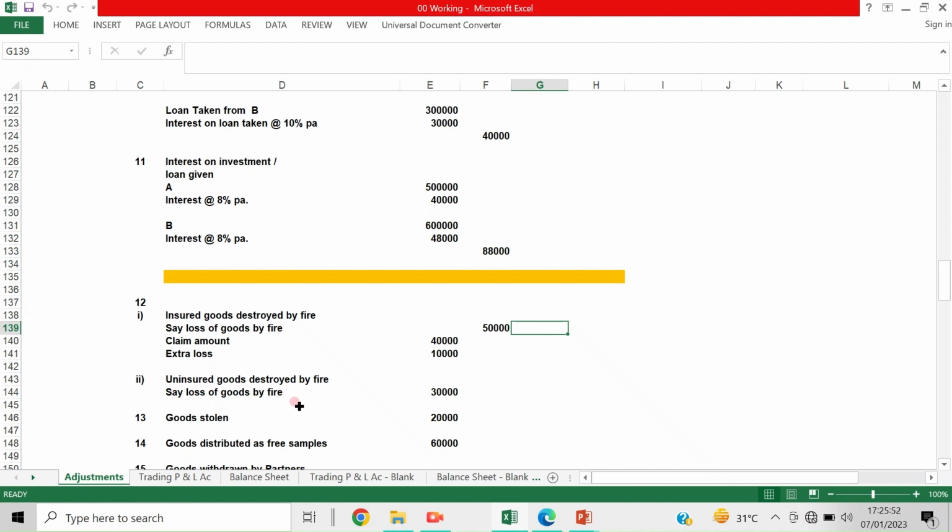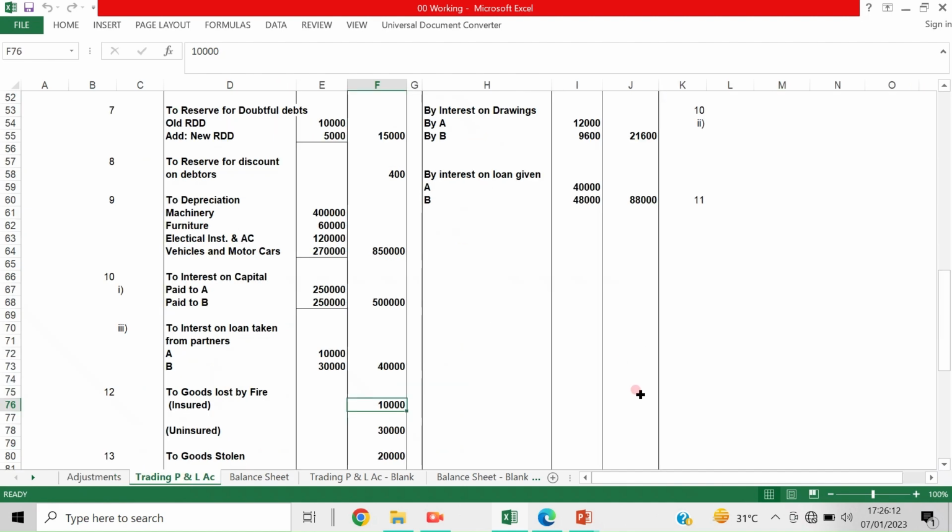So what will be done? The entire 30,000 amount, this is an example. Goods worth 30,000 are destroyed by fire, and they are not insured. So this 30,000 is credited to the trading account.